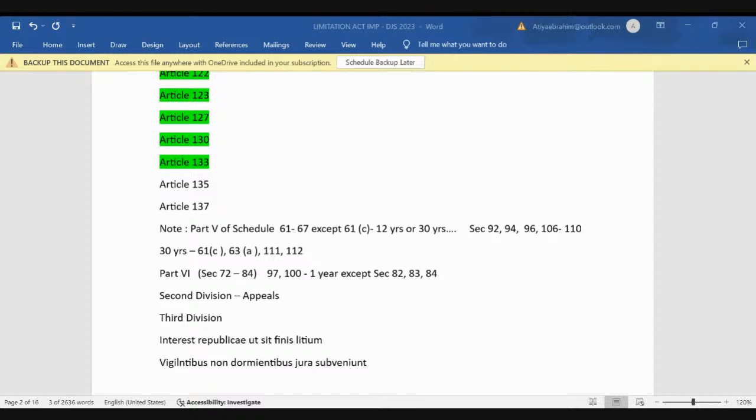So the law of limitation is not actually telling you that you must bring your suit, appeal or application within a prescribed period of time. No, it is not telling you that. Actually, it says that you cannot bring your suit, appeal or application after this period. So basically it is limiting. Indirectly it means the same, but it is actually saying that you cannot institute your suit or appeal or application, or prefer it, after the period of time prescribed by the Limitation Act. Correct? This part is clear to everyone.